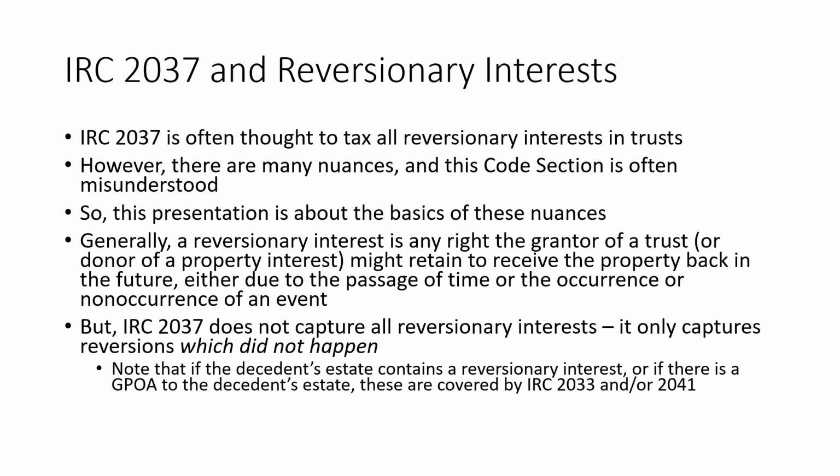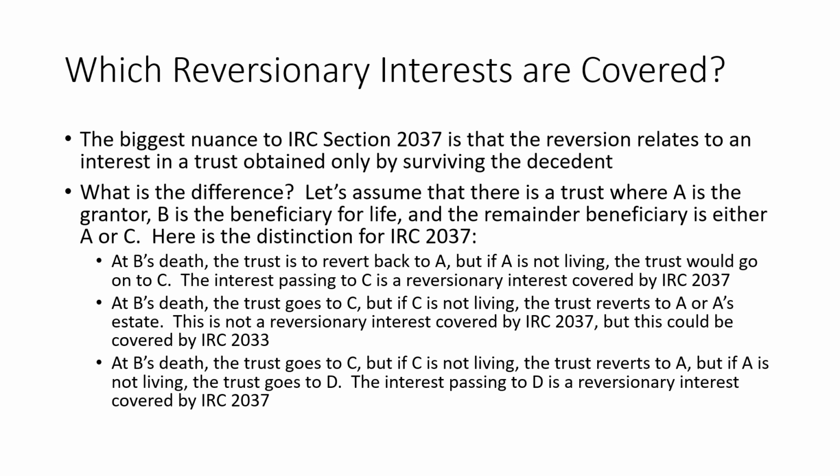So ultimately, to boil this down, what we're concerned with under Code Section 2037 are reversionary interests that did not happen. So once again, I want to reiterate this: 2037 only applies to reversionary interests that did not happen. So any reversion to the estate is not going to be covered by Code Section 2037, because that type of reversion did actually happen.